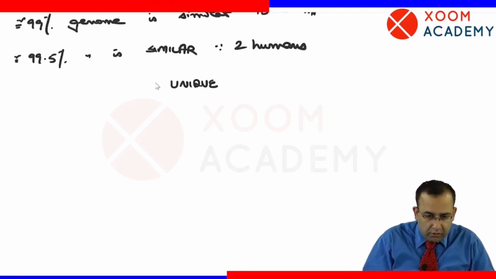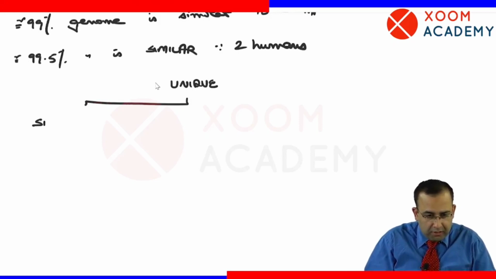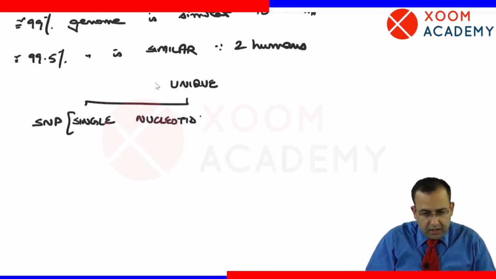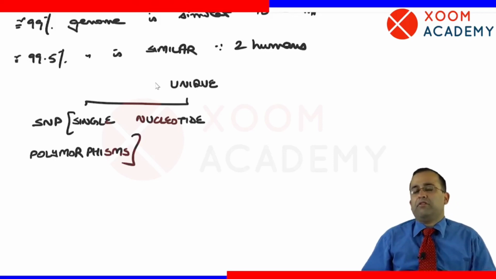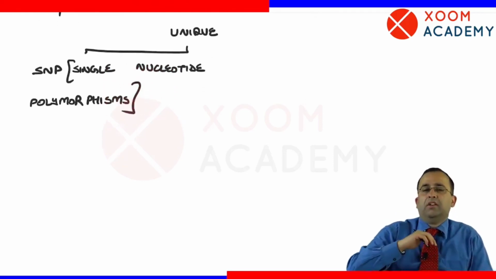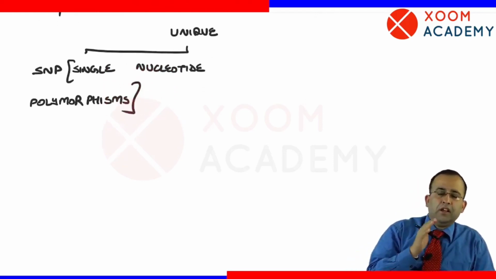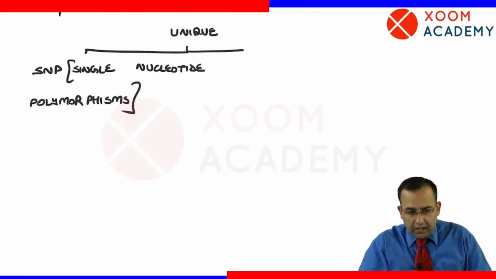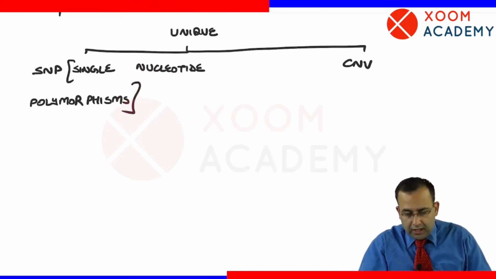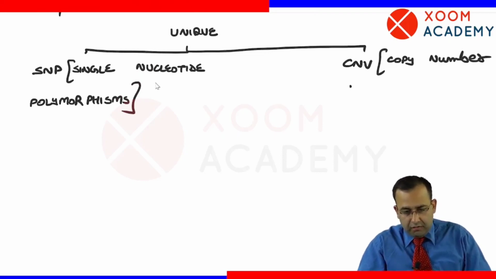Two things. That is SNPs, which stand for single nucleotide polymorphisms, and CNVs, that is copy number variations.